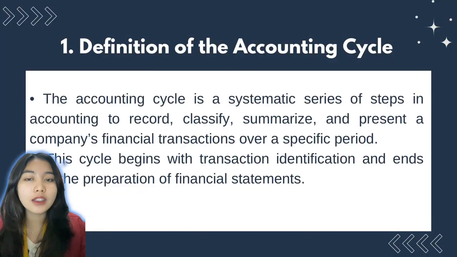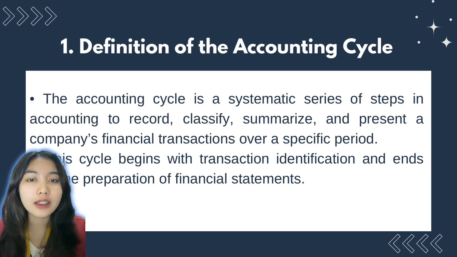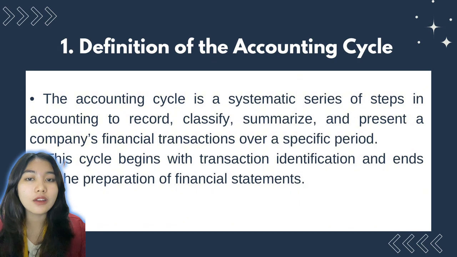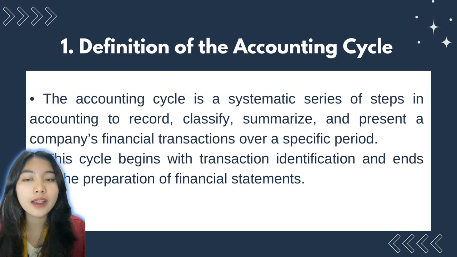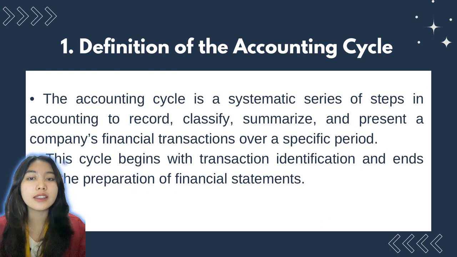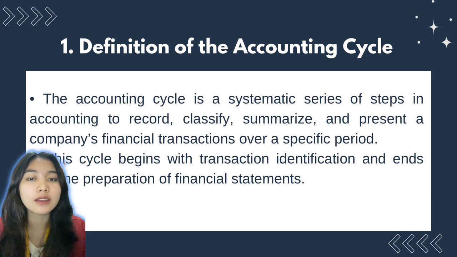Definition of the accounting cycle. The accounting cycle is a systematic series of steps in accounting for recording, classifying, summarizing, and presenting a company's financial transactions over a specific period. The cycle begins with transaction identification and ends with the presentation of financial statements.